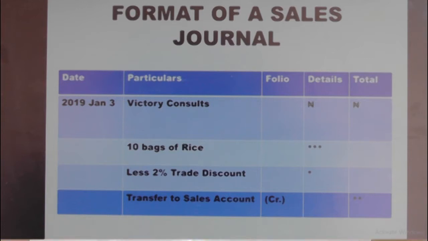Then the folio column is used for analysis. The details column will tell us the number of bags or the number of items, the unit of item multiplied by the price. Then the value will be written down in the details column. After the whole transaction for the accounting period, it will now be transferred to the total. It is that total that we will now analyze using the folio column.